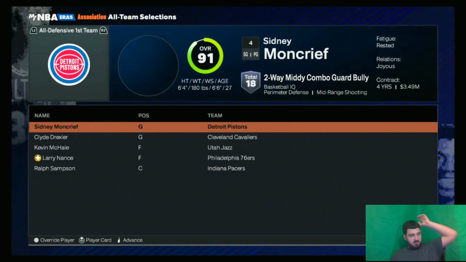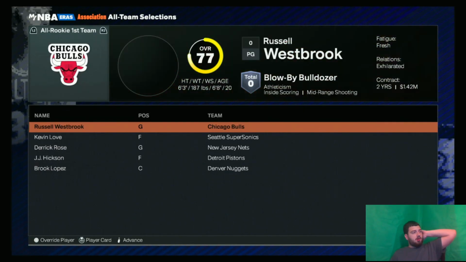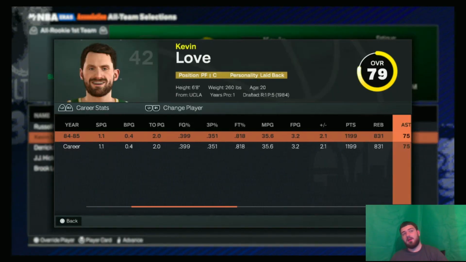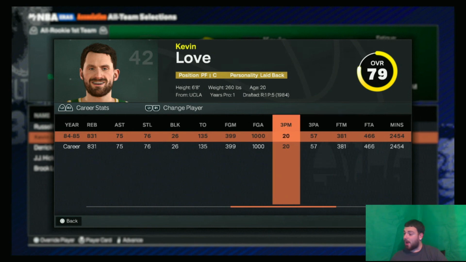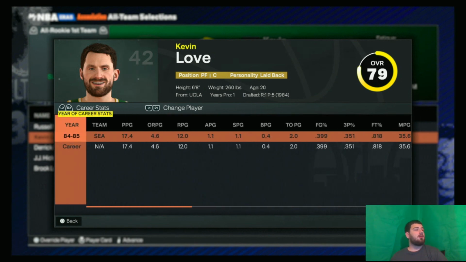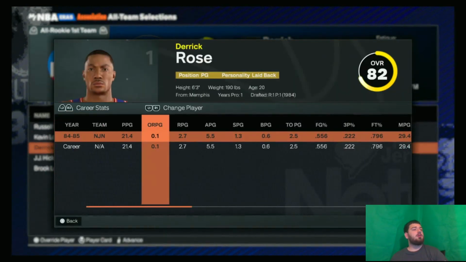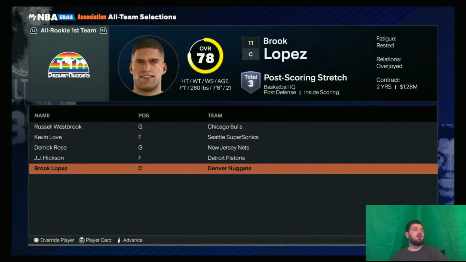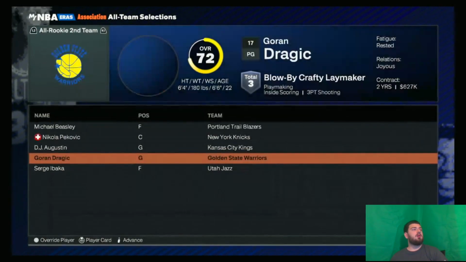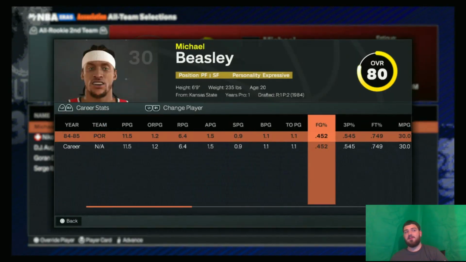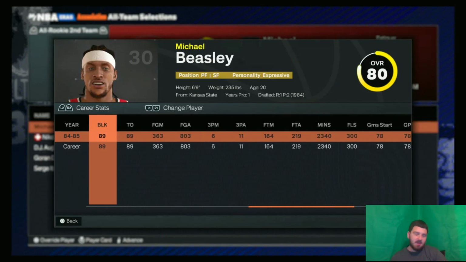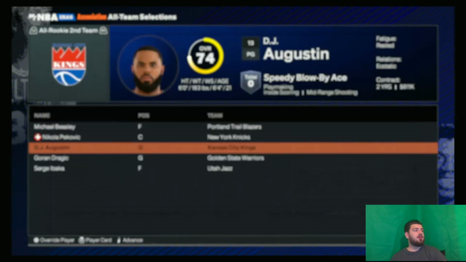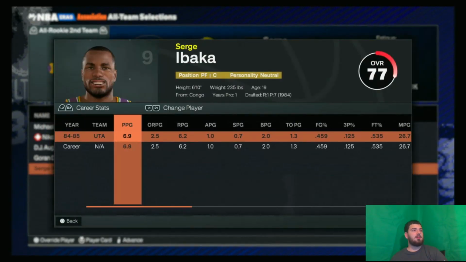Here are your all NBA teams. We really care about the players that are coming in, right? So like the Kevin Love, 35% from three. He shot 57. Wow. Okay. Derrick Rose, 21 and 5. We'll see who shot the most, but Derrick Rose only shot 9. JJ Hickson, Brook Lopez, Michael Beasley shot 54% from three on 11 attempts. Okay. Pekovic, DJ Augustine, Goran Dragic, and Serge Ibaka.